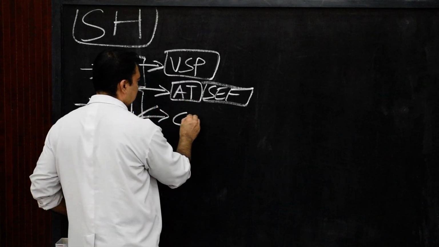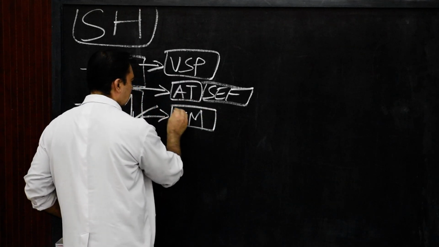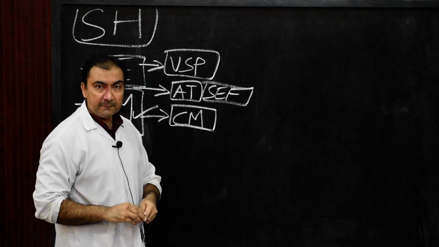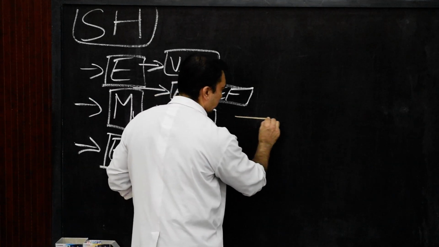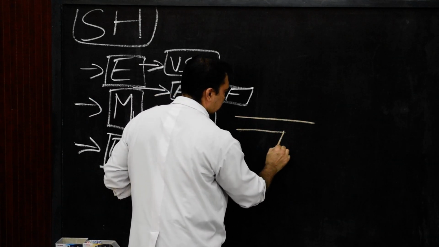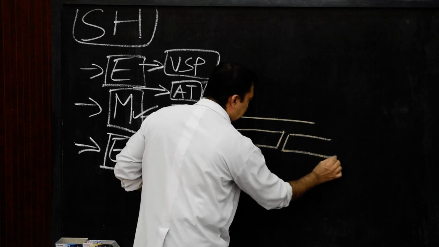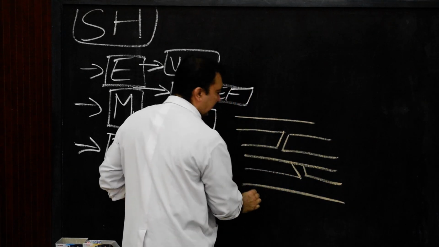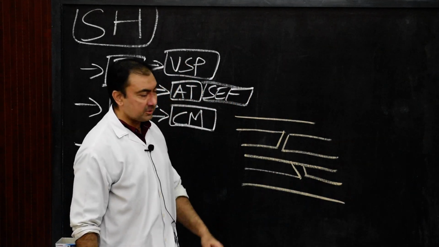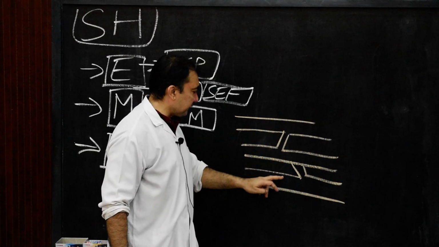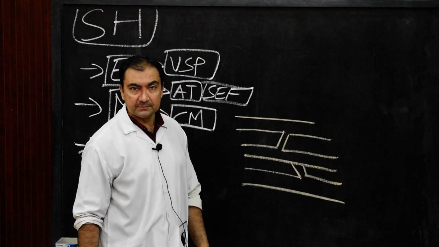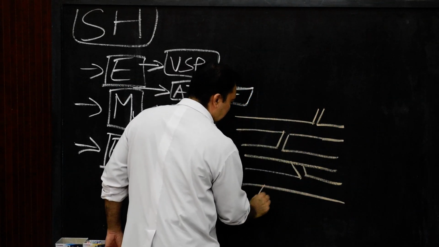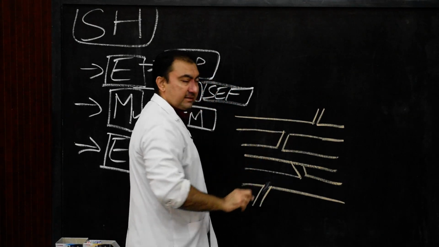For example, if I draw over here, these are the cardiac myocytes, and they are parallel bundles of fibers which have branching properties, and these branches anastomose with each other. So they will have a branching pattern of anastomosis.